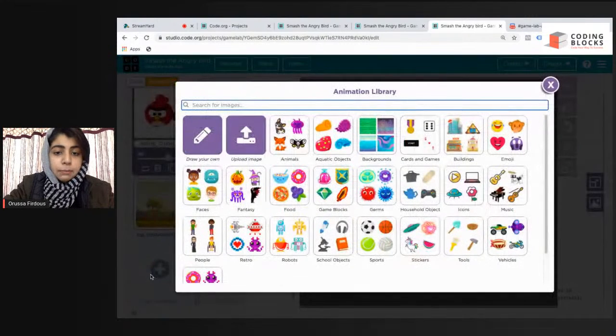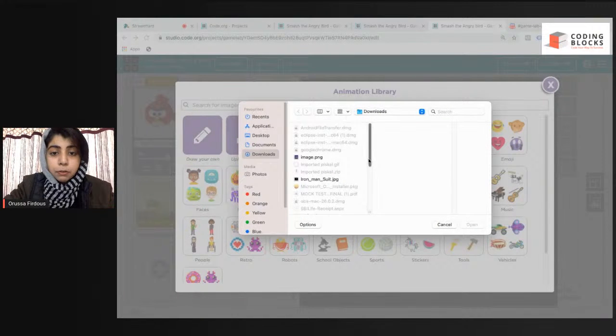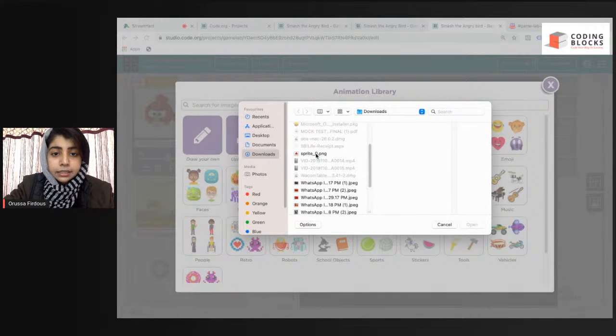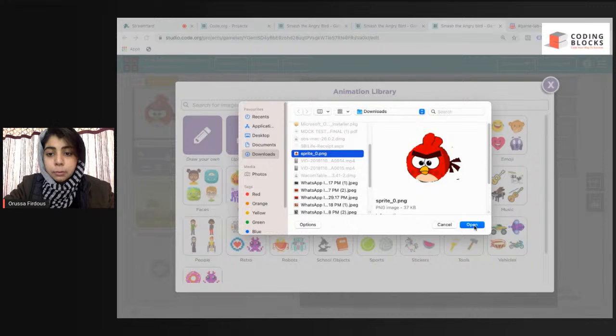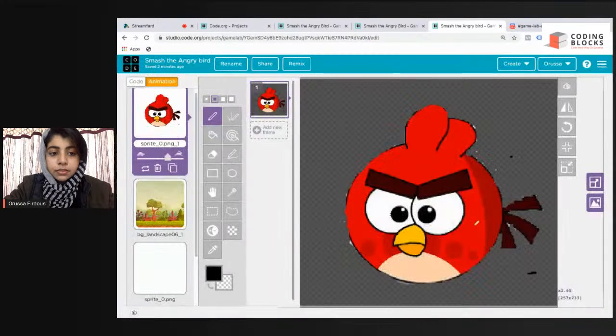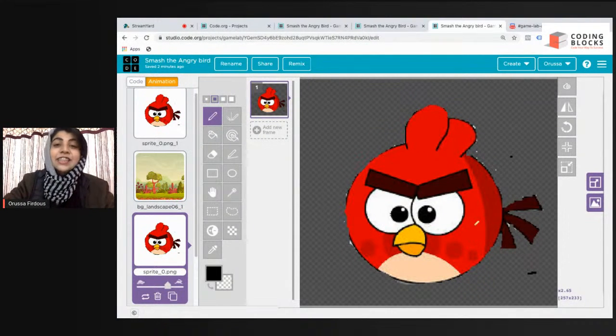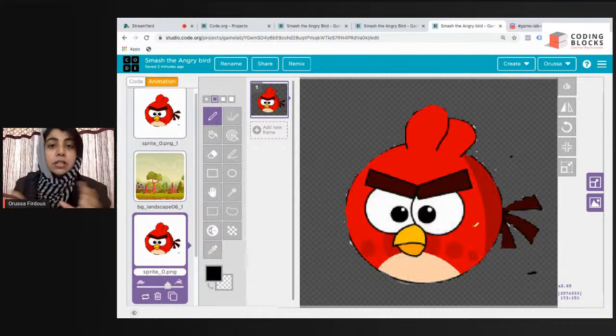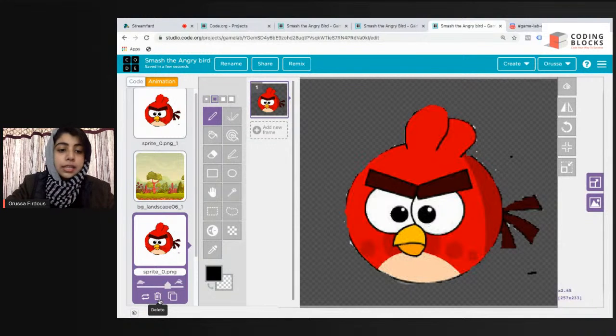So I'll click on new animation, upload image. And since I downloaded this before, I'm going to click on sprite, this file. So I'm going to click on open. Tada. So this is how you upload images or sprites in Game Lab or Sprite Lab. I just demonstrated very quickly how to do this.